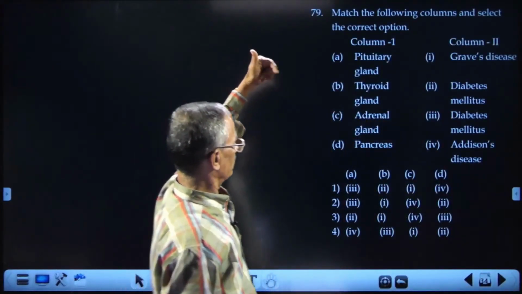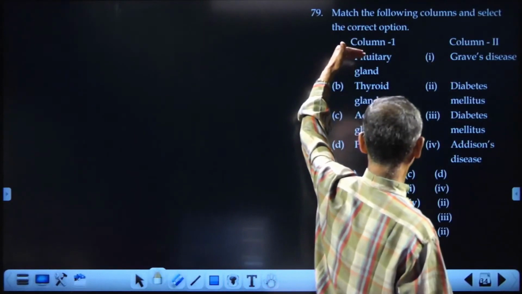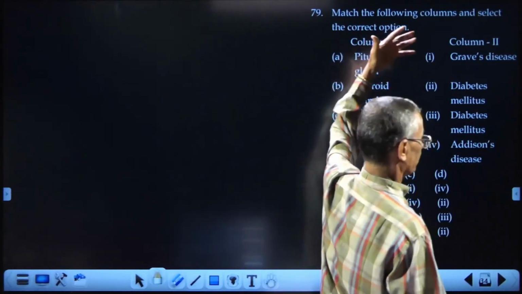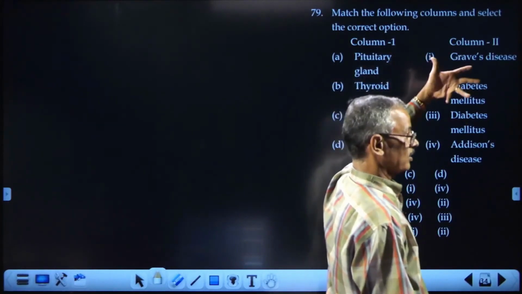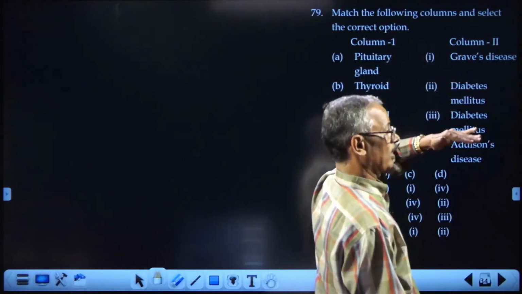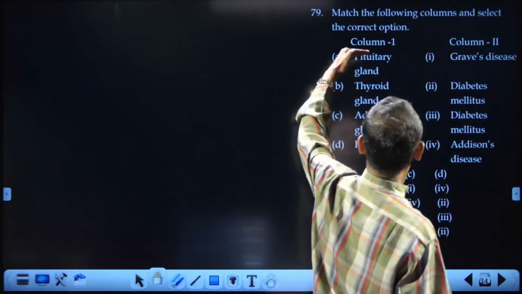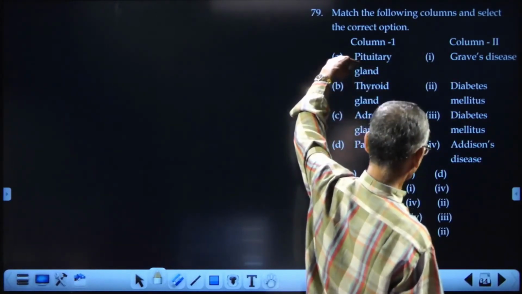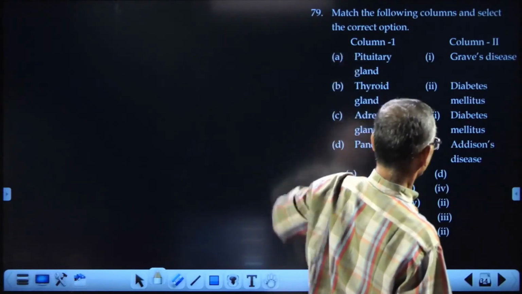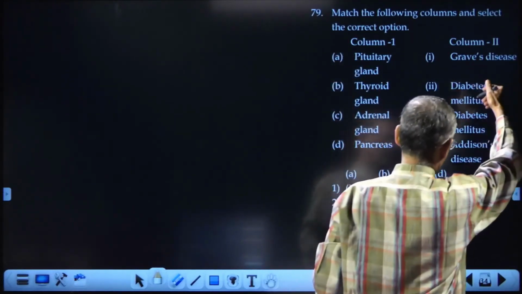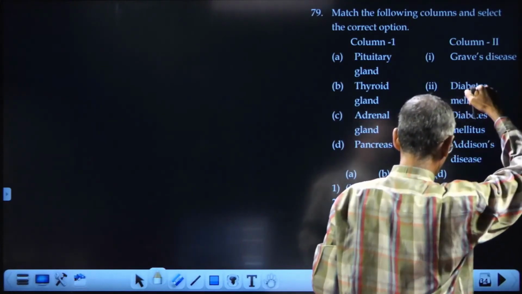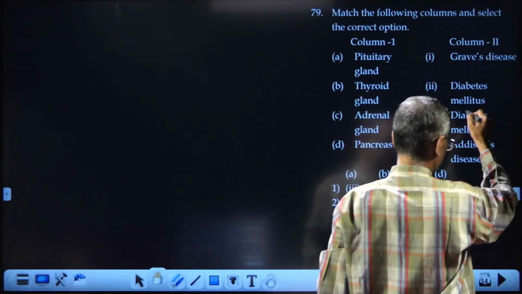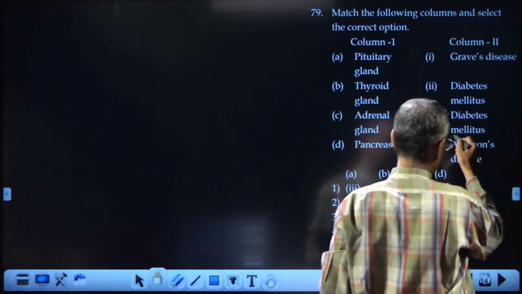Then match the following. Again, pituitary gland. Glands, when they are producing excess, hypersecretion, or low level, hyposecretion. Pituitary, thyroid, adrenal, pancreas. Okay, pituitary is responsible for what one? Diabetes mellitus, insipidus, Addison's disease. It is diabetes insipidus.